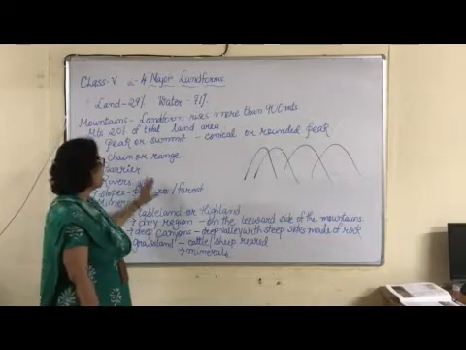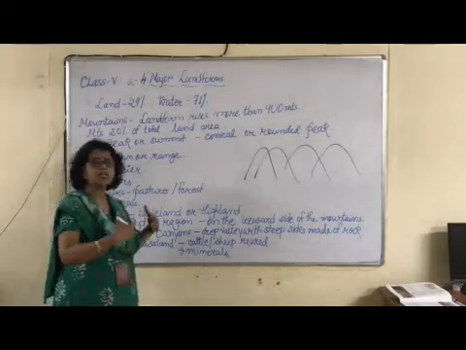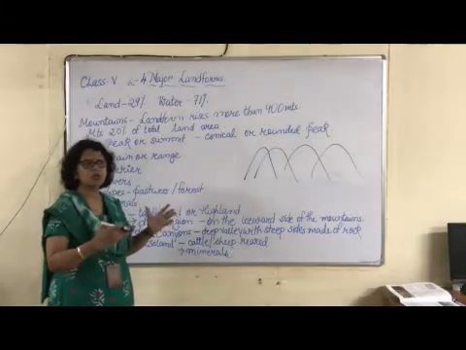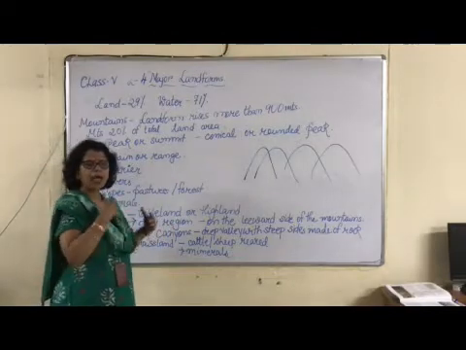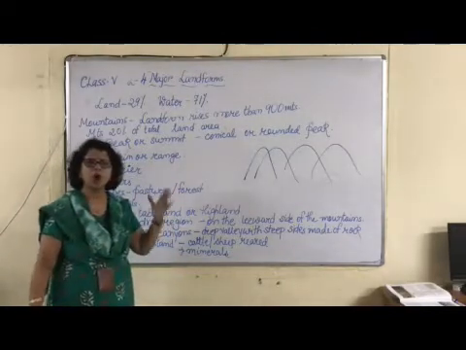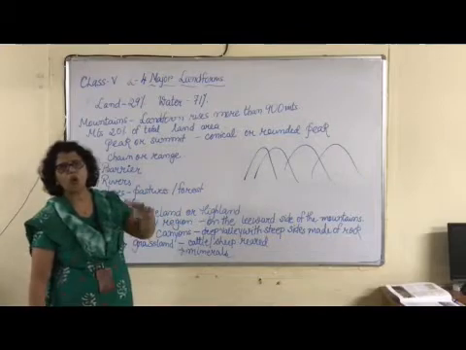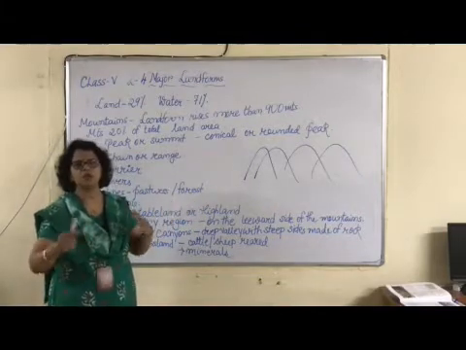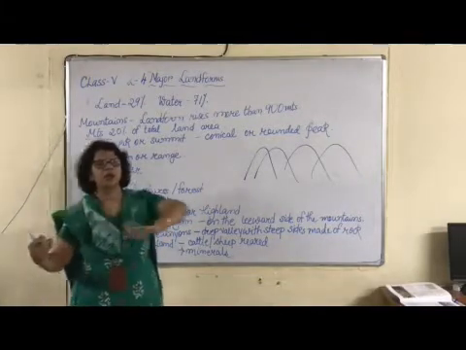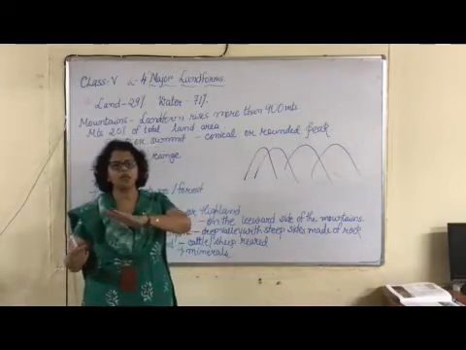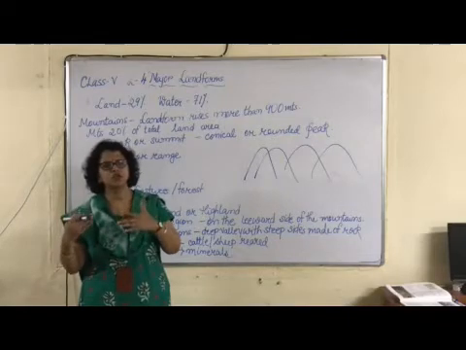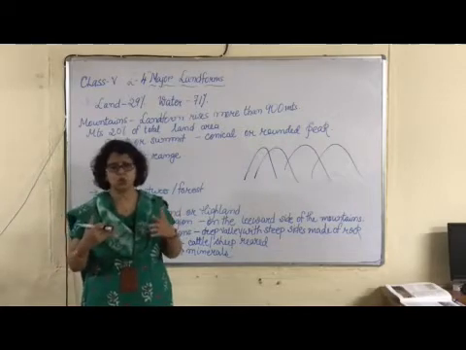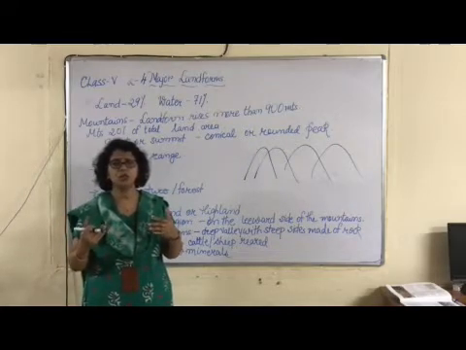So they act as a barrier. Because mountains are not just one portion, they act as a barrier. Barrier means it obstructs the cold and hot winds from passing, because it is quite high and it is like a wall. It also protects the country from enemies, like the Himalayan range.